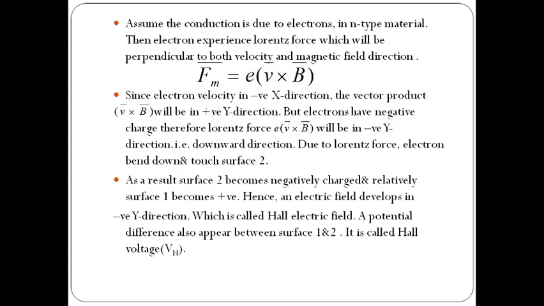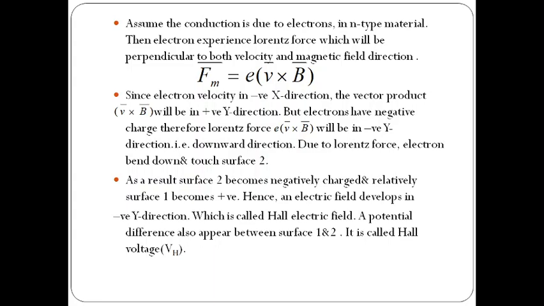When the force is acting downwards, the electrons will bend down and touch surface 2. I am considering surface 2 to be the downside of the semiconductor. So the electrons touch surface 2. As a result, surface 2 becomes more negatively charged. Compared to surface 1, surface 2 is more negative and surface 1 becomes more positive.